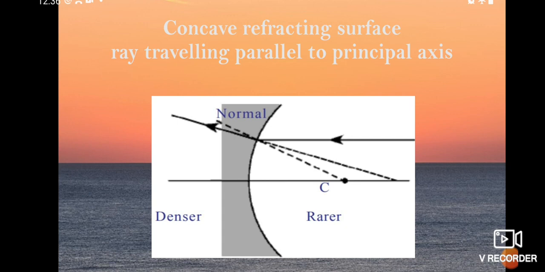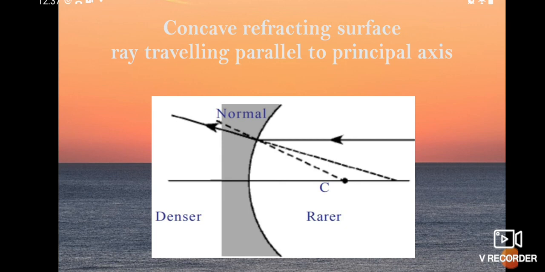So what do you understand? In all these four pictures, the light ray is incident parallel to the principal axis and meets the principal axis at one point.